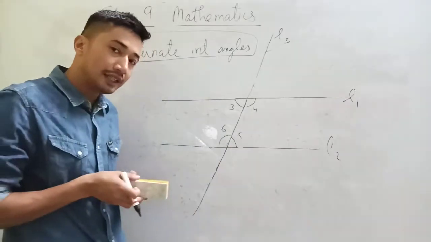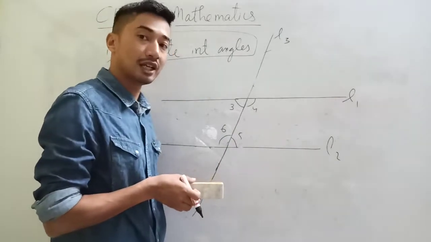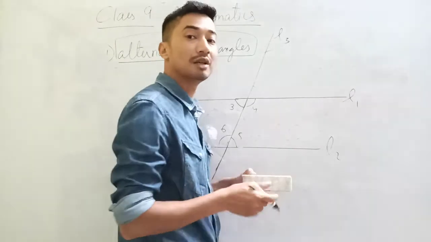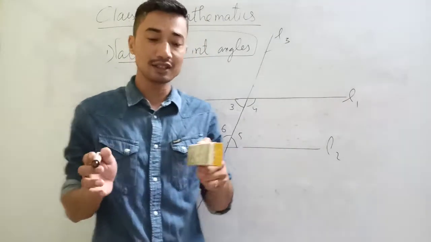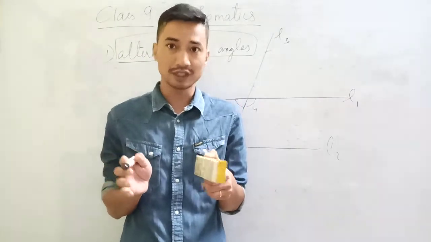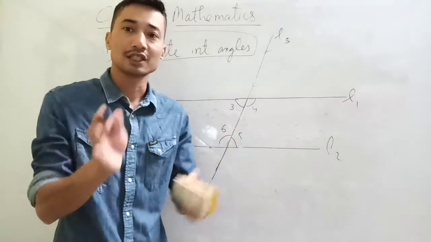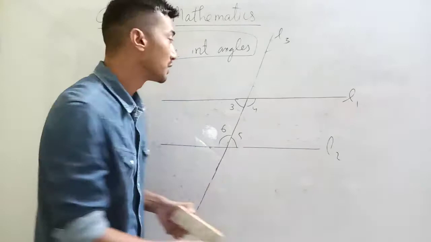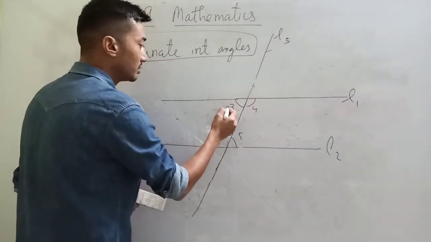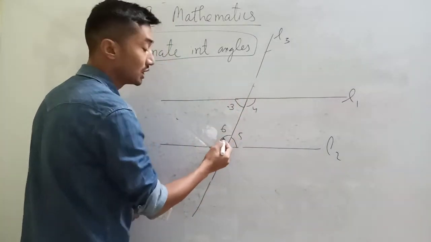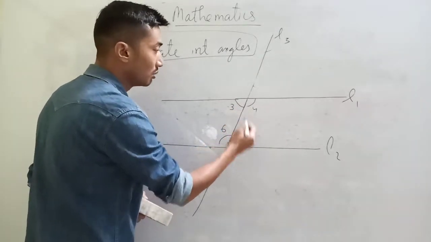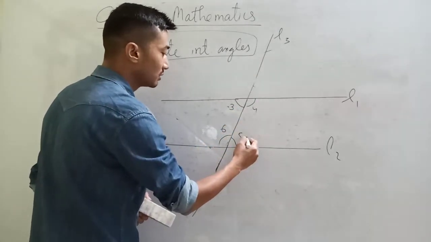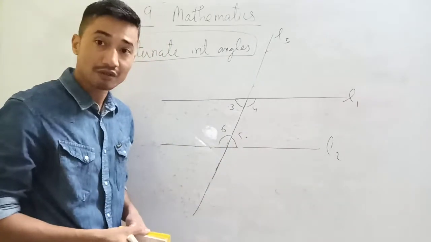So alternate interior angles means one here, one there. Opposite sides, not in the same line. Now, what is the alternate to 3? 6 is in the same line, isn't it? So with respect to parallel lines, alternate to 3 is angle 5.